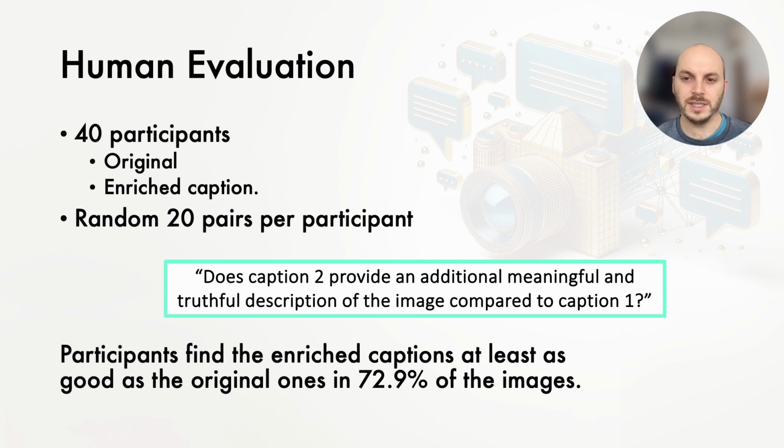To evaluate our data for descriptiveness while maintaining accuracy, we conducted a human evaluation on the dataset consisting of 40 participants. Each participant was presented with 20 captions and their corresponding enriched caption, along with the following question: does caption 2 provide an additional meaningful and truthful description of the image compared to caption 1? The participants find the enriched captions at least as good as the original ones in almost 73% of the images.